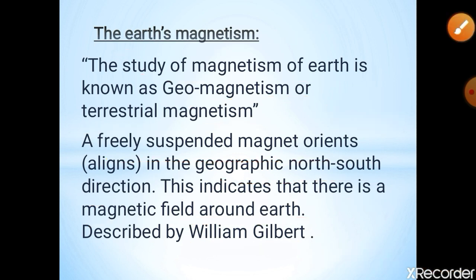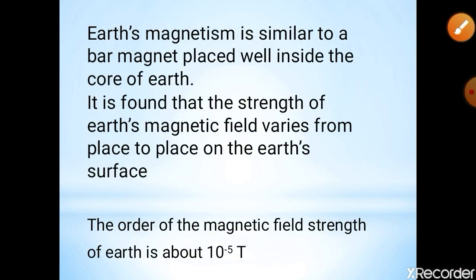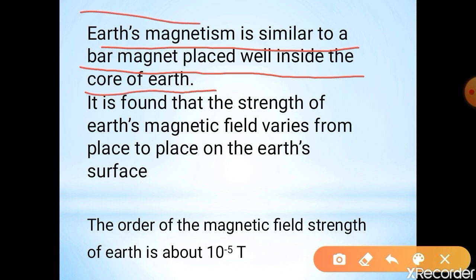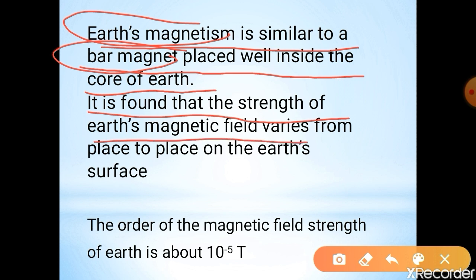So now see, earth magnetism is similar to a bar magnet placed well inside the core of the earth. It is found that the strength of Earth's magnetic field varies from place to place on the Earth's surface.